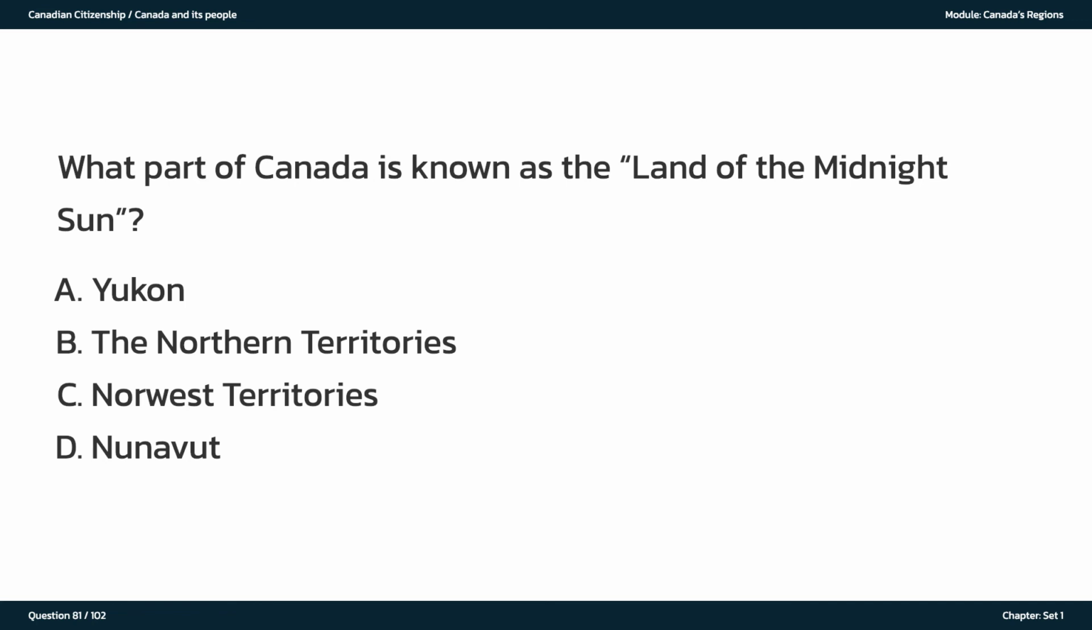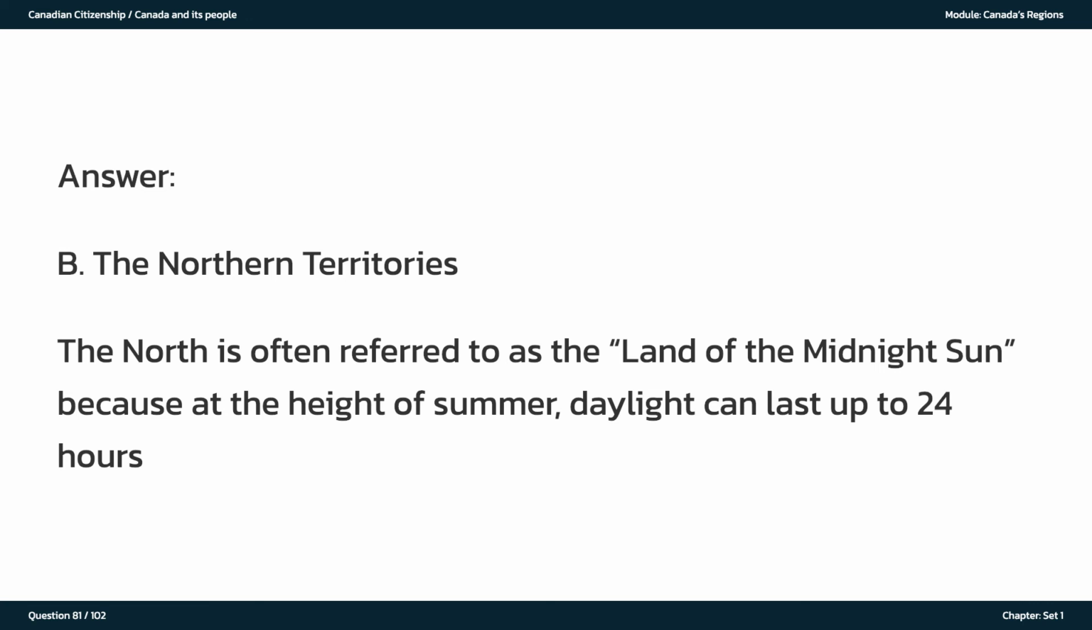What part of Canada is known as the Land of the Midnight Sun? A. Yukon. B. The Northern Territories. C. Northwest Territories. D. Nunavut. The answer is B. The Northern Territories. The North is often referred to as the Land of the Midnight Sun because at the height of summer, daylight can last up to 24 hours.